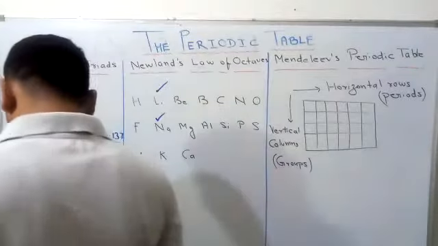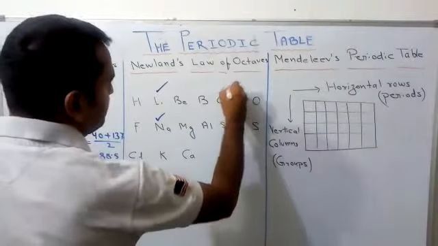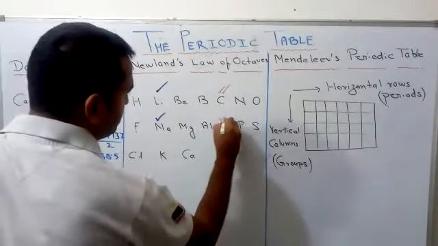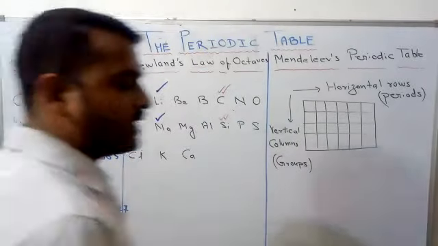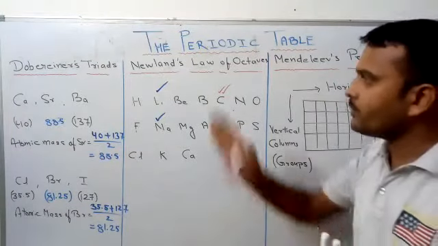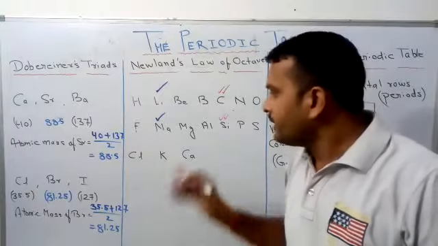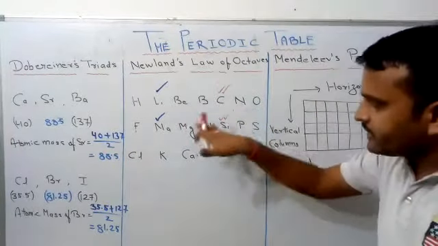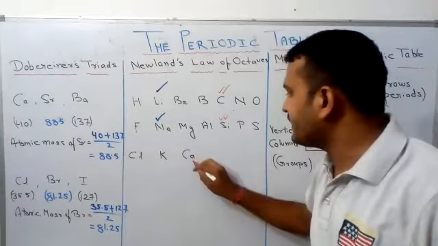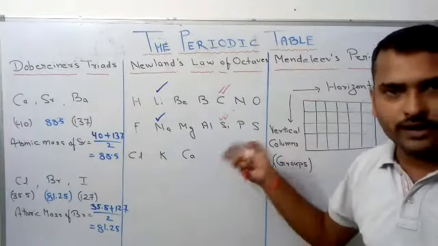If we are starting from carbon, then the eighth element: first, second, third, fourth, fifth, sixth, seventh, eighth. Then the properties of carbon are similar to the properties of silicon. So this is the concept of Newlands' law of octaves. It also has limitations. This classification, this table, is valid till calcium. After calcium, it failed.